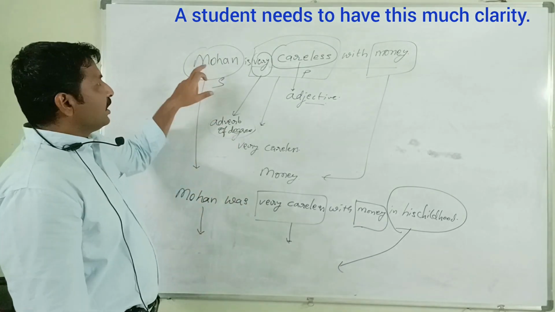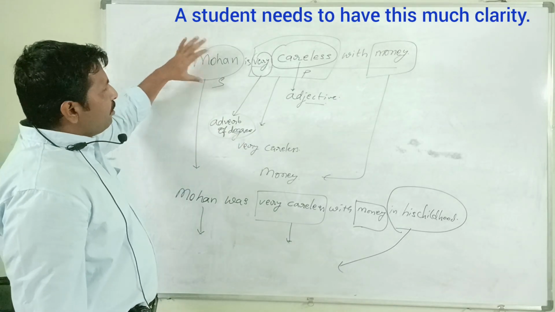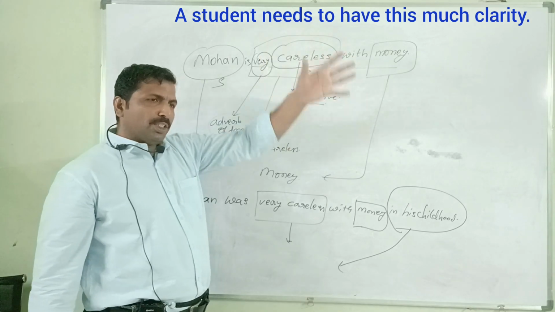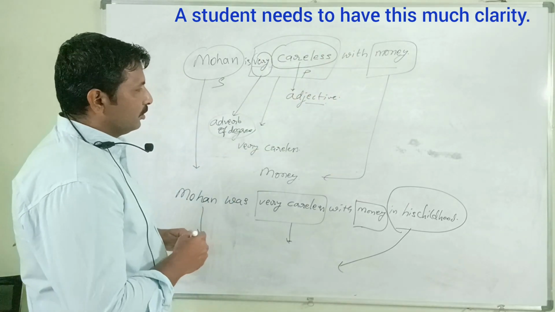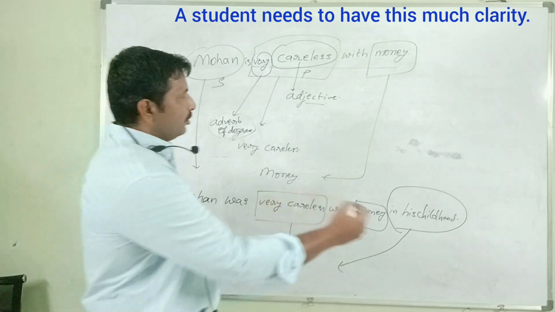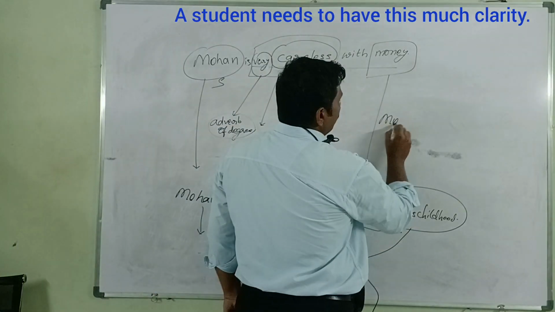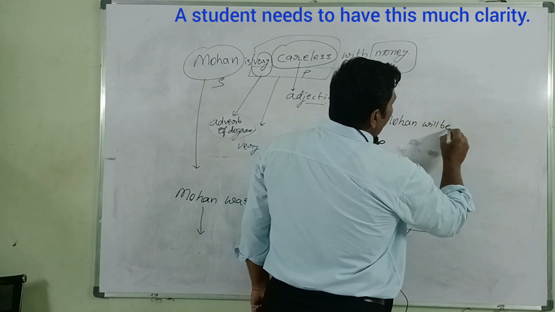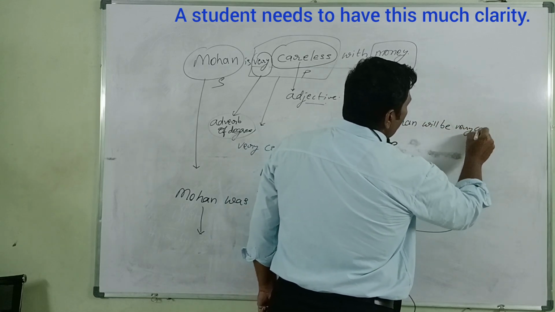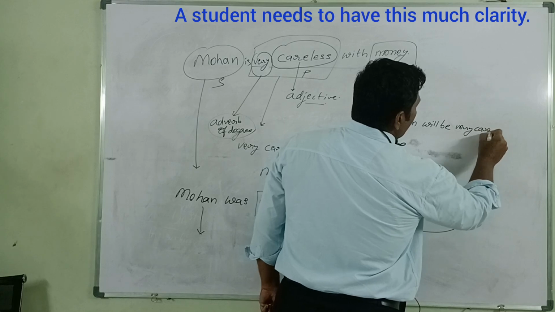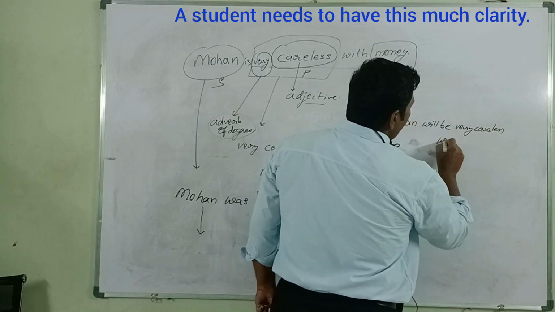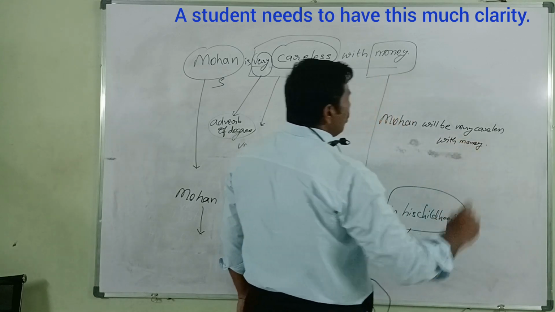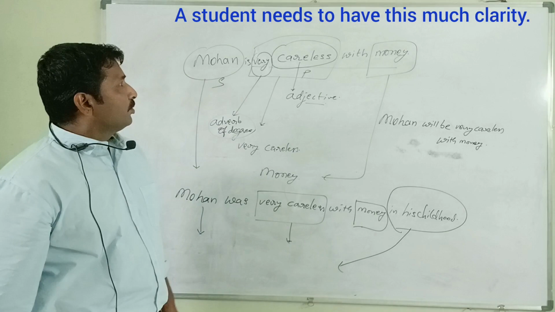Otherwise, keep Mohan, the subject is the same, with the same words, very careless, in the simple future state of being. Mohan will be very careless with money.